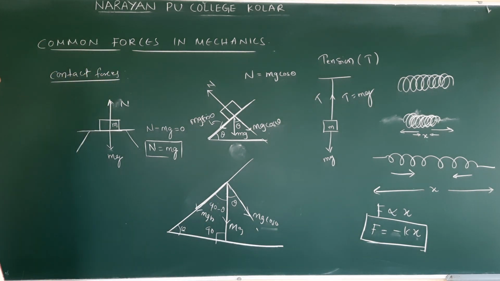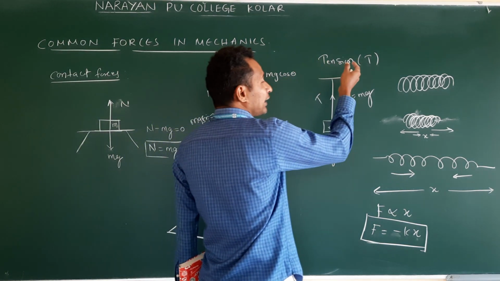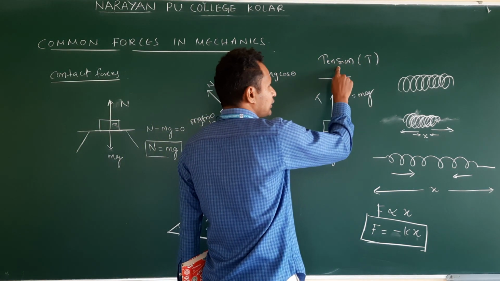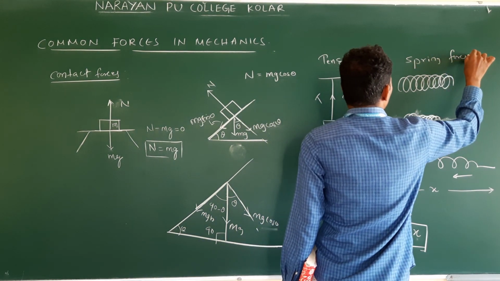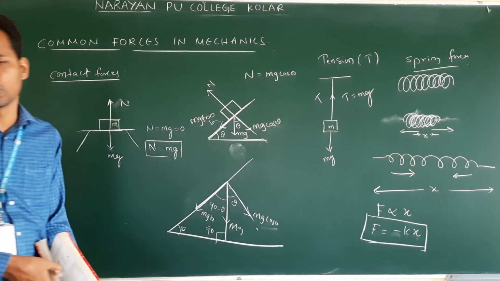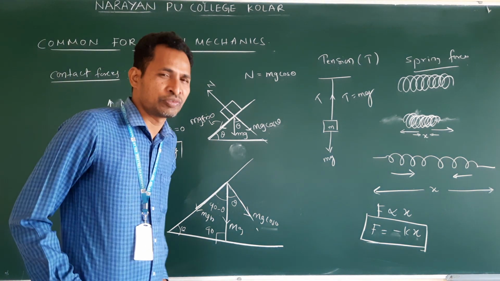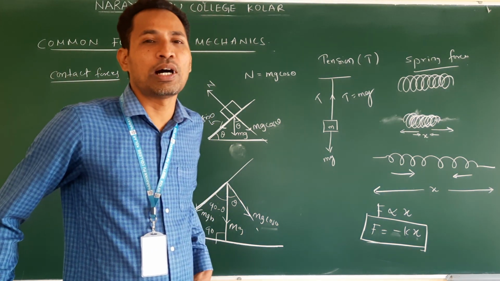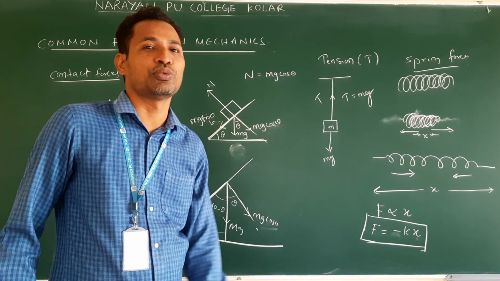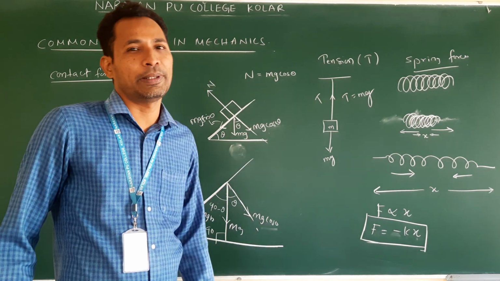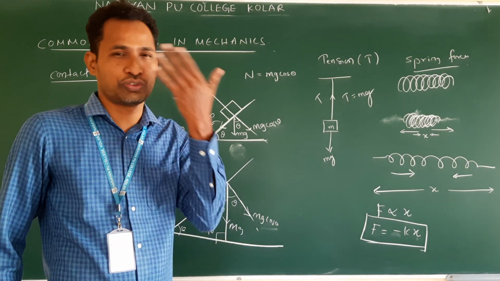So these are the common forces. One is contact force: normal reaction, friction. Another type of contact force is tension, and this one is spring force. And another one among contact forces is buoyancy force. Suppose you jump into the swimming pool, into water. As soon as you move into the water, as you move in deep, the water will apply a force on you. That is called buoyancy force.